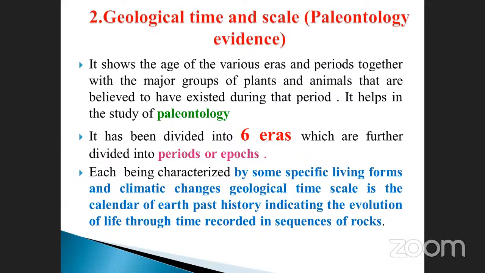Some of the animals lived, and some of the plants also lived. When? In this era, the plants also lived. After that, the cedar plant started and developed in this era. So that is the historical indication. This historical indication of evolution is called what? Paleontology. Okay. See here. How will you identify that?